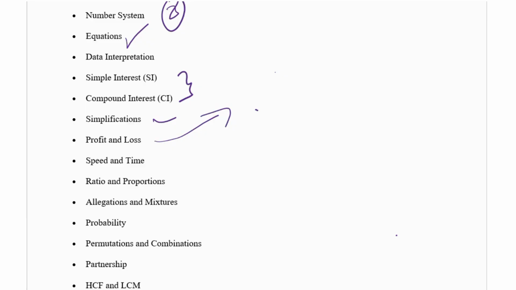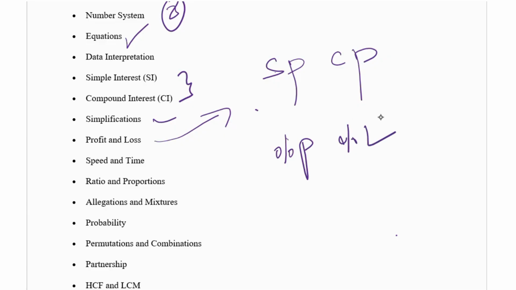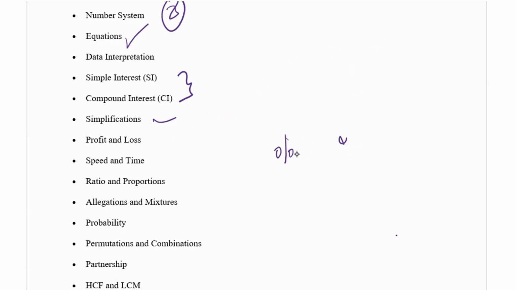Profit and loss concept is very important. It's a big concept. If you learn the basic formulas like selling price, cost price, profit percentage, and loss percentage, it's enough. You can solve the questions. Okay, the next one is speed and time.